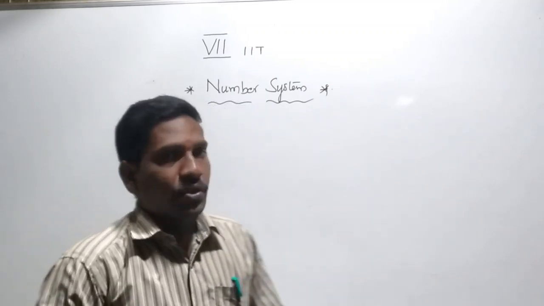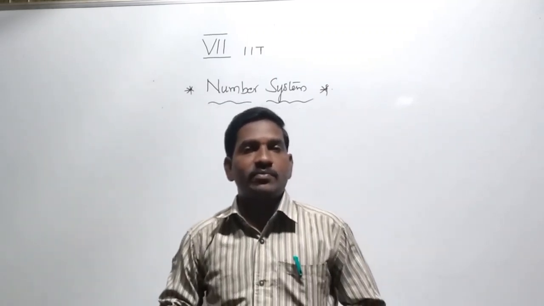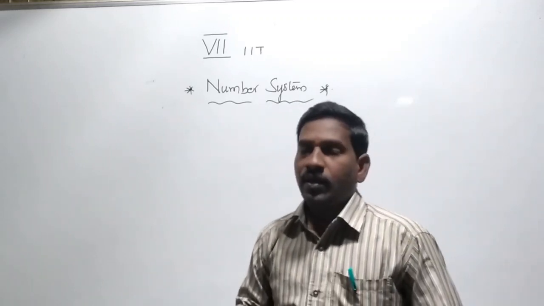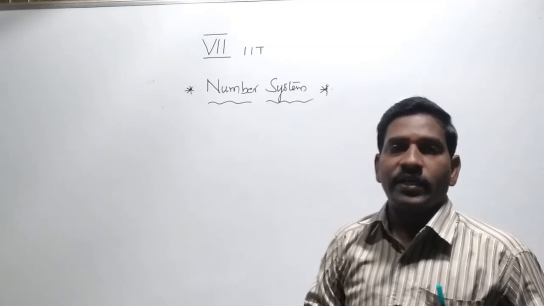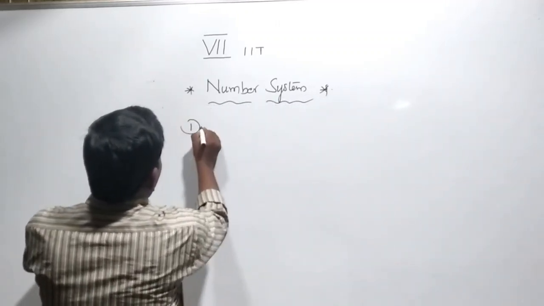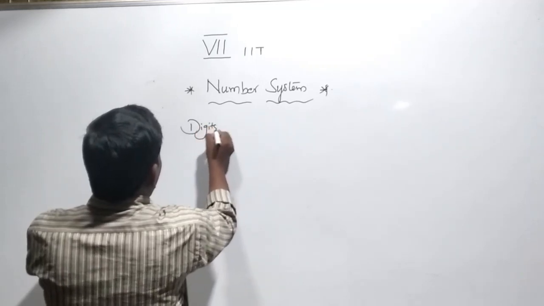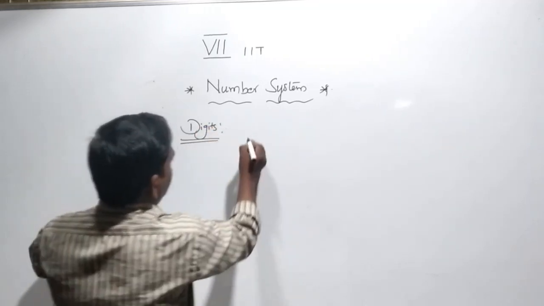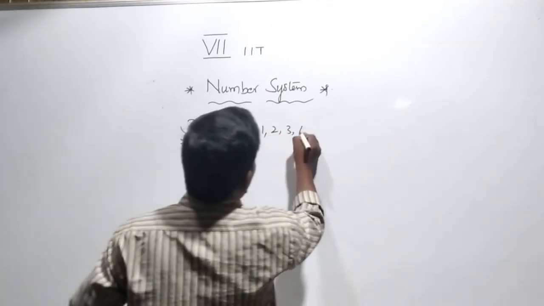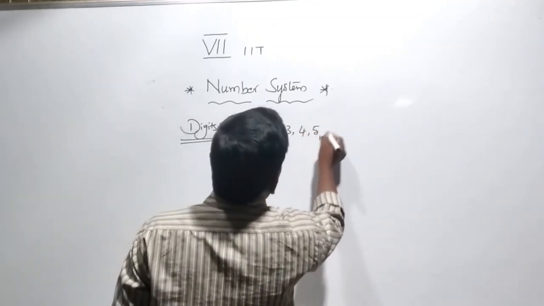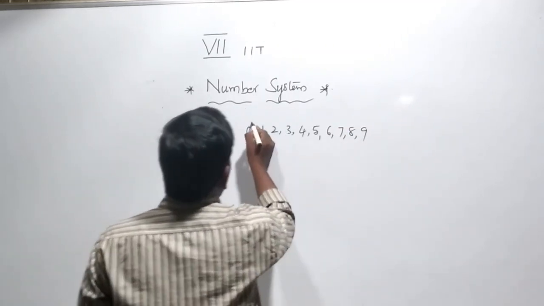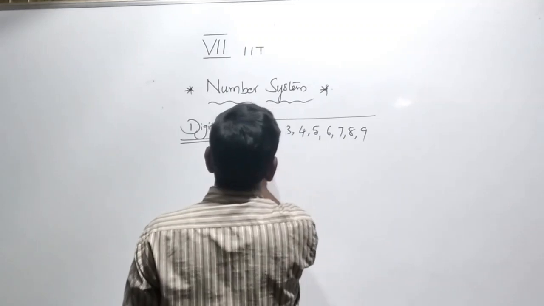You are already familiar with number system from your lower classes, I mean 6th class, 5th class, and we know the digits. What are the digits? 0, 1, 2, 3, 4, 5, 6, 7, 8, 9. These are the digits we have.